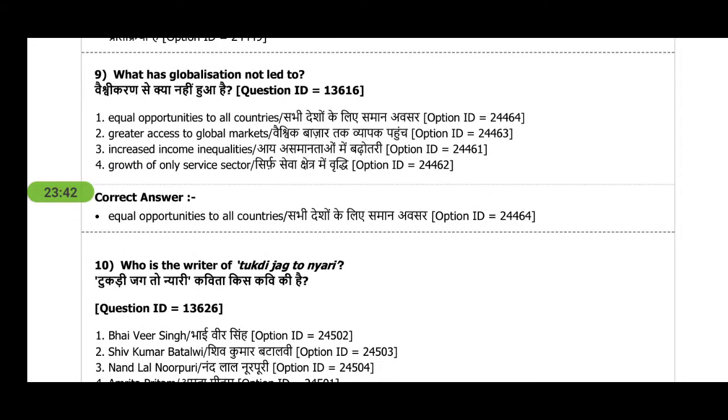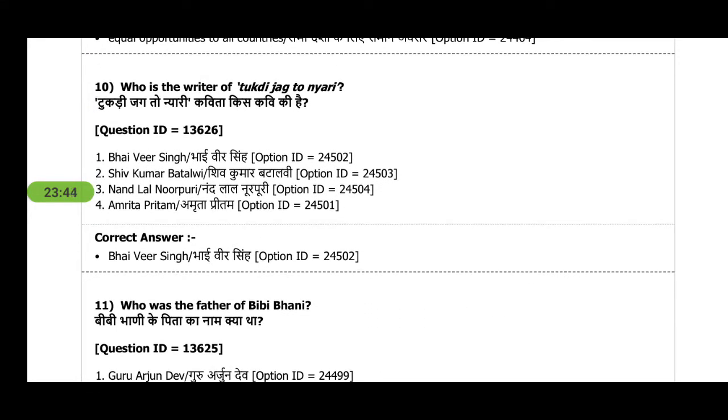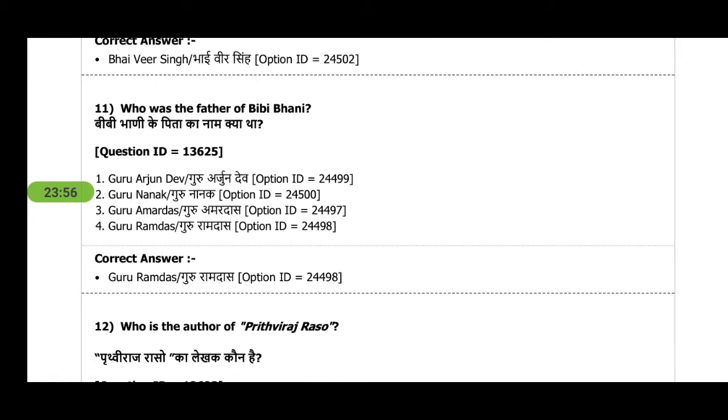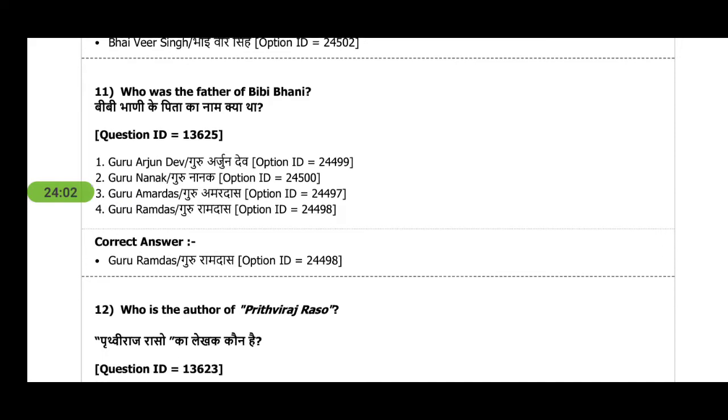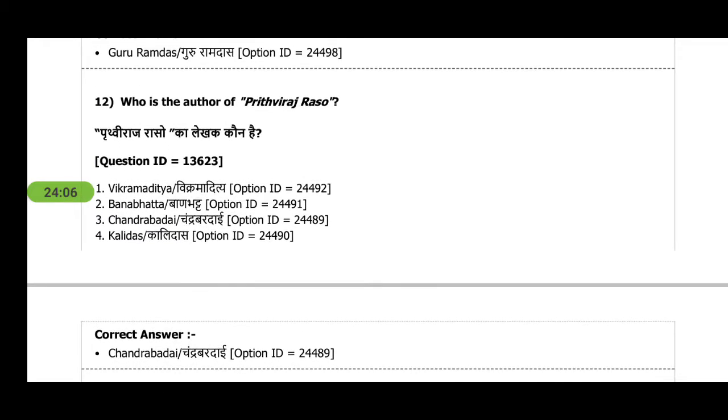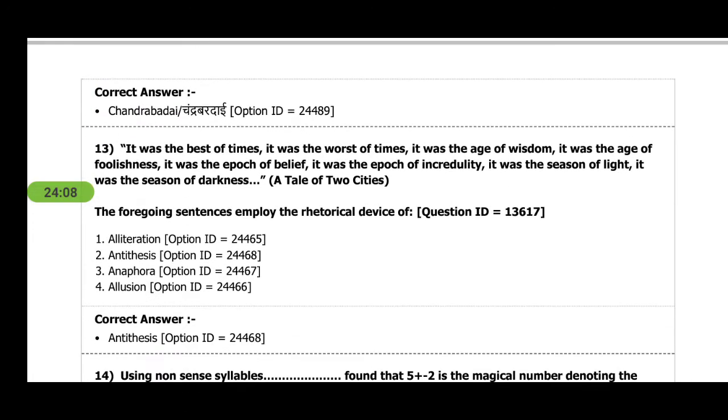That is globalization. Who is the writer of Tukdi Jag Tu Nyari? As earlier mentioned, you must know about these books and writers. So the answer is Bhai Singh. Who was the father of Bibi Bhani? This answer may or may not be wrong: Guru Ramdas, because I was confused with Guru Amardas. Who is the author of Prithviraj Raso? The answer is Chandrabai.